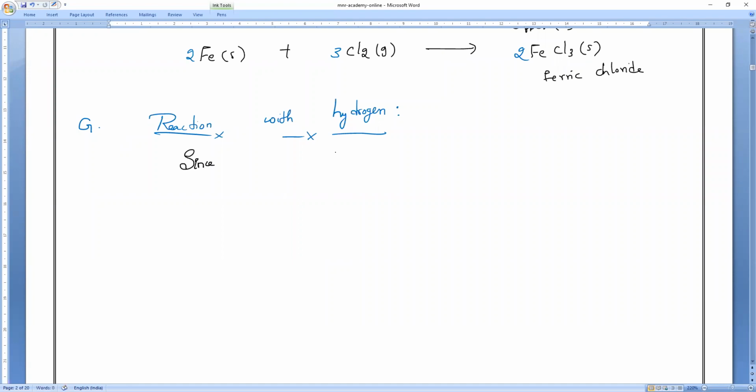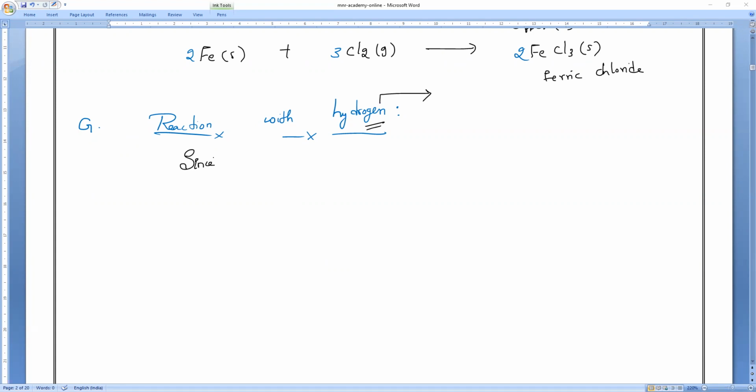So even though hydrogen is a non-metal, what is the reason it has been placed in the metal activity series? Let me teach you that first. In the metal activity series, hydrogen is placed or not?